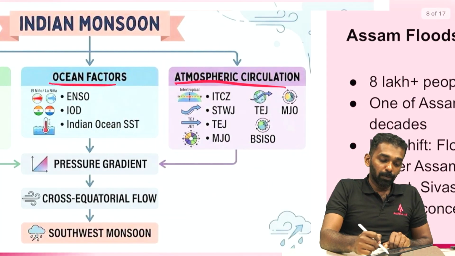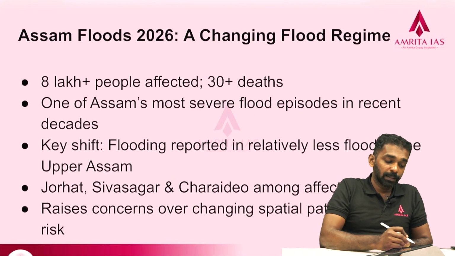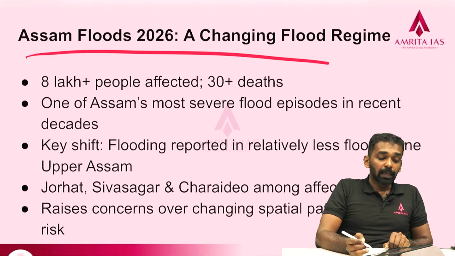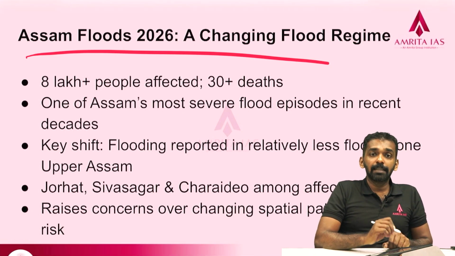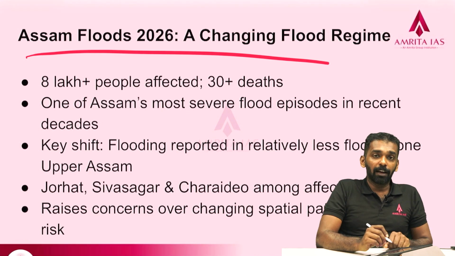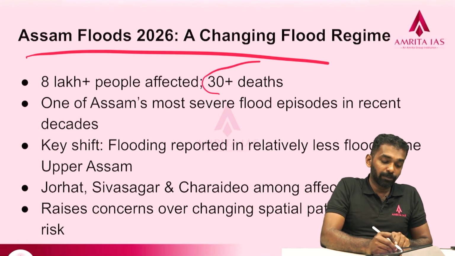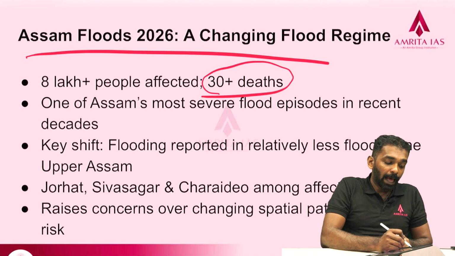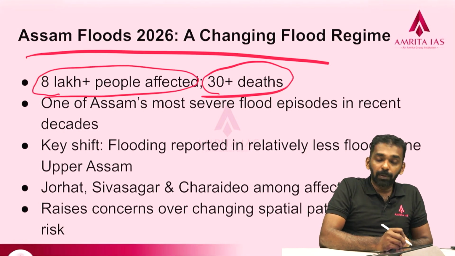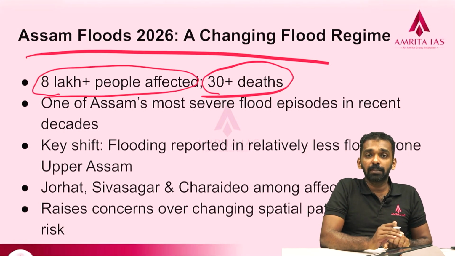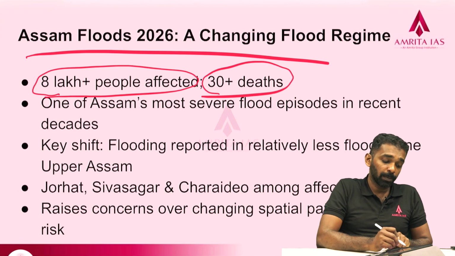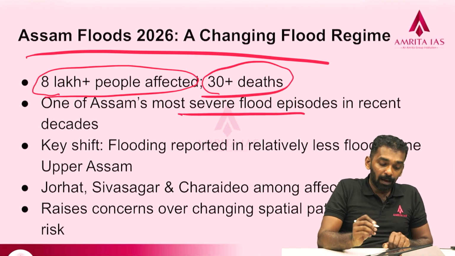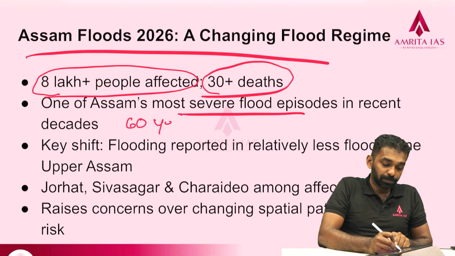Okay, so we'll move on to the second topic, that is the Assam floods of 2026. Currently Assam is facing a very severe flood which has taken the lives of at least 30 people, and more than 8 lakh people are currently affected. The numbers may even go higher. This is one of the most severe flood episodes in the last 60 years.